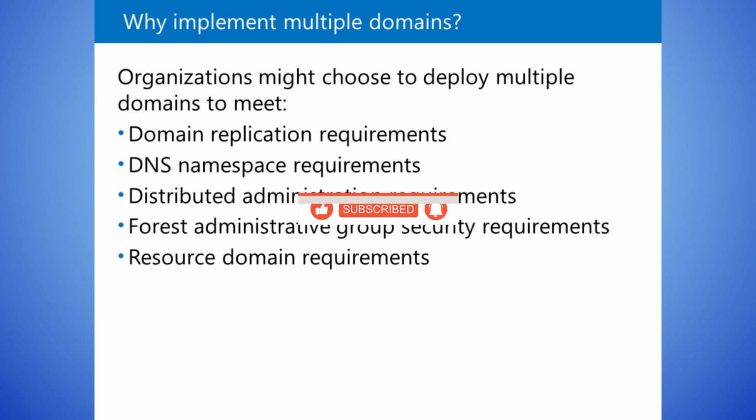Distributed administration requirements. Organizations might have corporate security or political requirements to employ a distributed administration model. Organizations can achieve administrative autonomy by deploying a separate domain. With this deployment, domain administrators have complete control over their domains. Note, deploying separate domains provides administrative autonomy, but not administrative isolation. The only way to ensure administrative isolation is to deploy a separate forest.